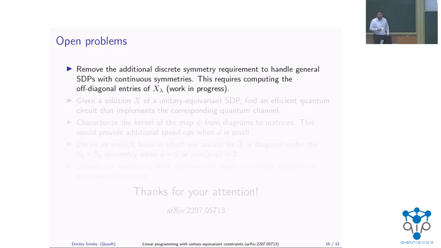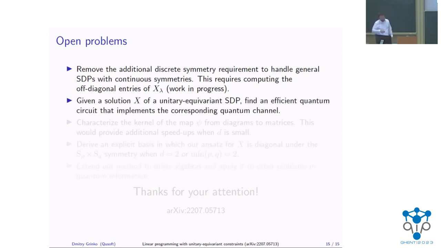And the open problems we have so far are as follows. I mentioned that we have a kind of heuristic approach to extract off-diagonal entries of these X lambdas, and it is a work in progress to rigorously justify this. Another problem is, once we have a solution of this matrix X as a linear combination of diagrams, we want to find an efficient quantum circuit which actually implements it.